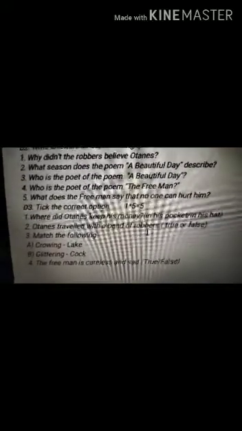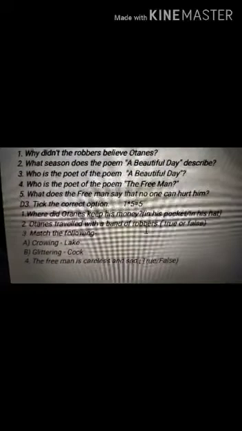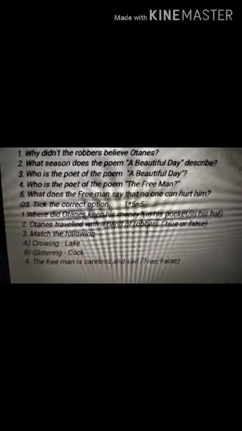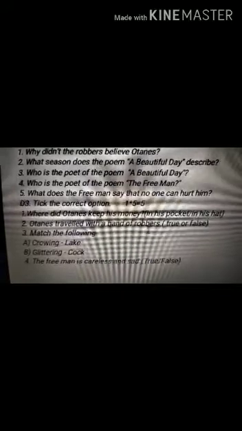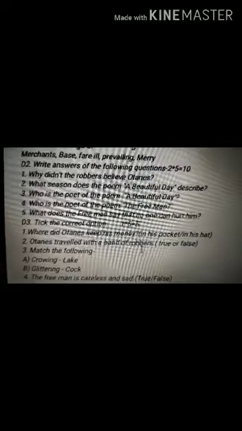And please learn who is the poet of the poem A Beautiful Day and who is the poet of the poem The Free Man. This question will come, in this way the questions come from between the chapter, so you have to learn the poet's name. I'm not going to tell you because I want you to see the textbook and find out the answer. So I hope it is clear to you.